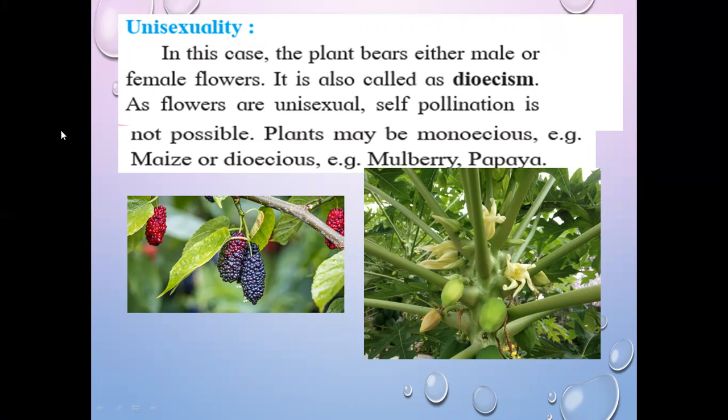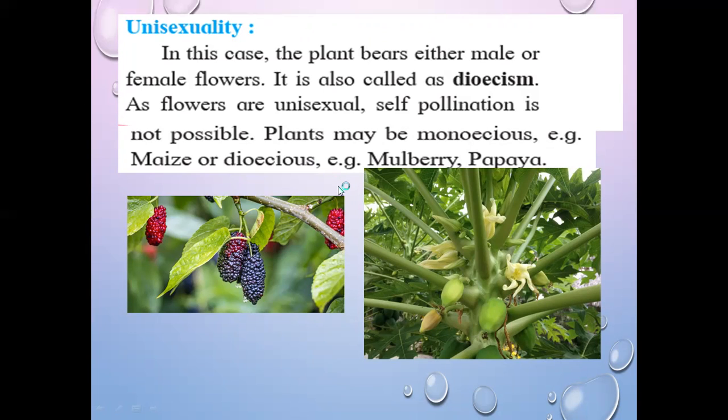You should underline this point. As flowers are unisexual, self pollination is not possible at all. So plants may be monoecious like maize, or dioecious like mulberry and papaya. Now, what is the difference between monoecious and dioecious? Monoecious means a single plant is having some male flowers and some female flowers, while dioecious means there are two different plants.